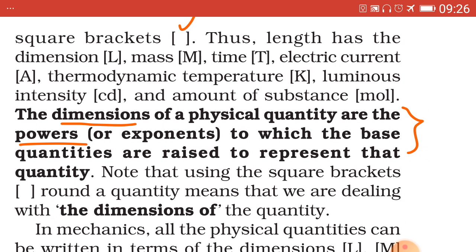The dimensions of a physical quantity are the powers, meaning exponents, to which the base quantities are raised to represent that quantity. The equation written in square brackets in terms of base quantities is known as the dimensional equation.